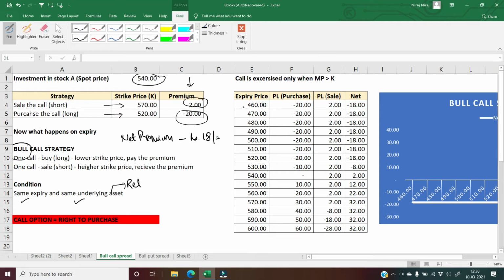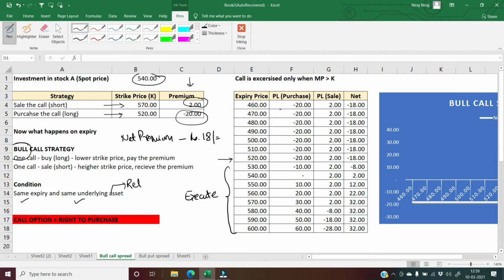ओके अगर आप देखो, आपका मैंने यहाँ पे एक प्राइस रेंज डाल दी है from 460 to 600, and I have done a PNL for both purchase and sell. Okay, when you are doing purchase, when you have purchased a call option, what will happen if your market price is less than the strike price, or your market price is equal to the strike price, that is this particular point, till this point of time you are only going to shed off your premium, because you are not going to execute the call option. You will be only executing the call option when your market price is greater than your strike price, that is from this to this is the place when you are going to execute.